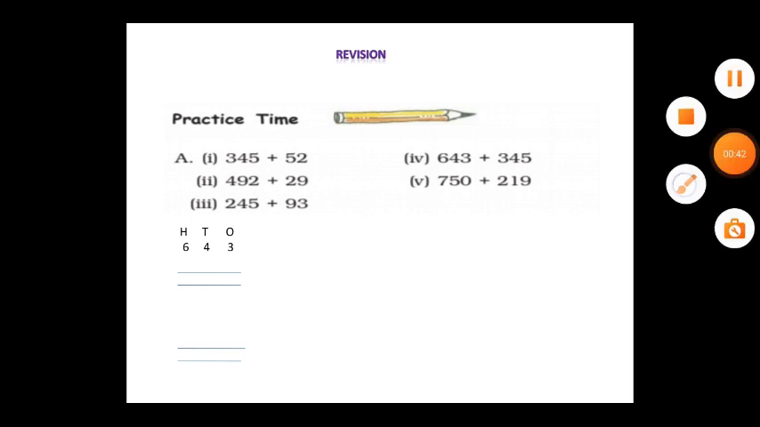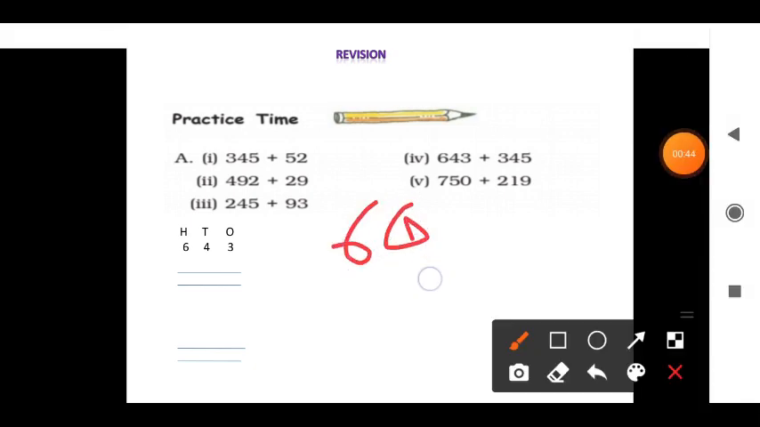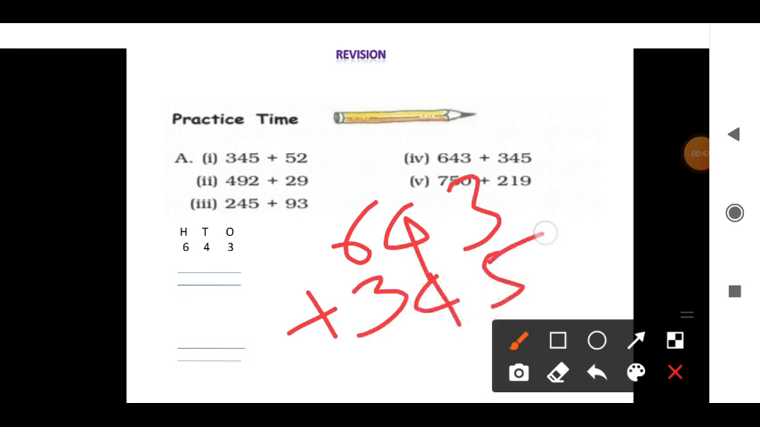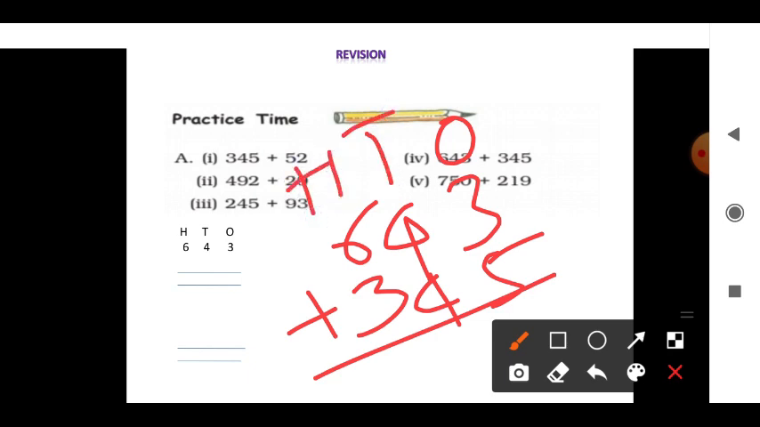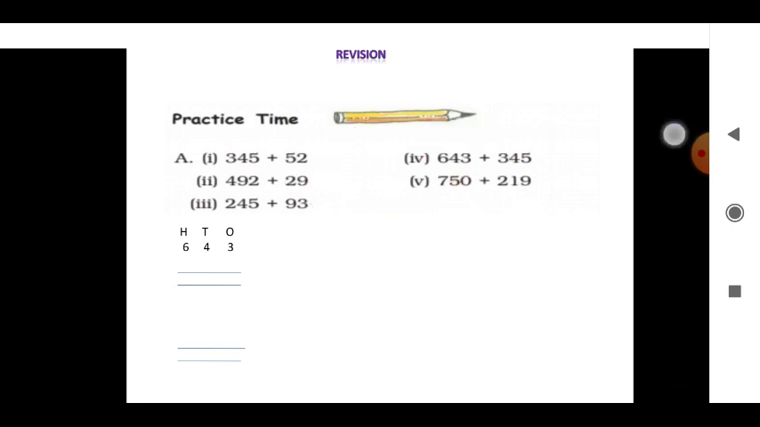So I have taken 643 plus 345. See, plus means addition. Addition you have to do here. Here, it is a three digit number. So the first place is ones, then tens, then hundreds. Always where you have to add and subtract, you have to go with the ones place only. Always you have to add with the ones place. Always you have to subtract with the ones place only.